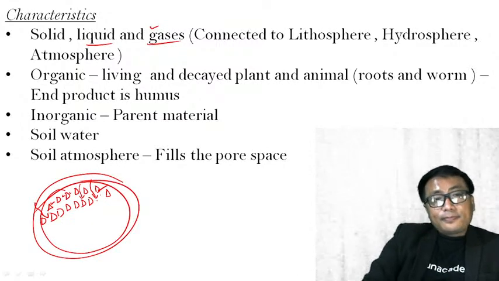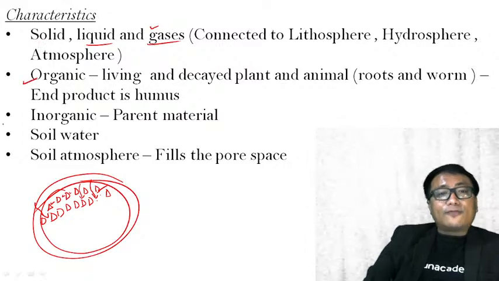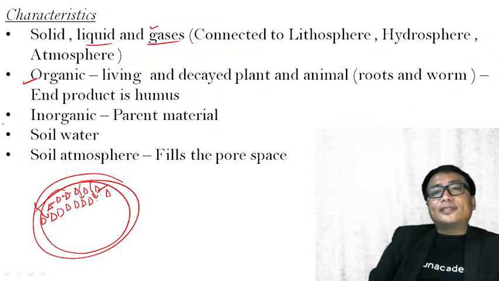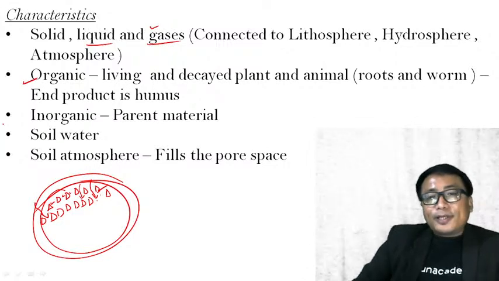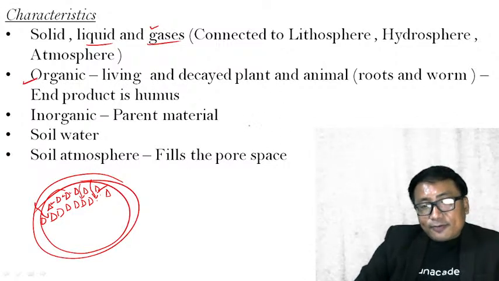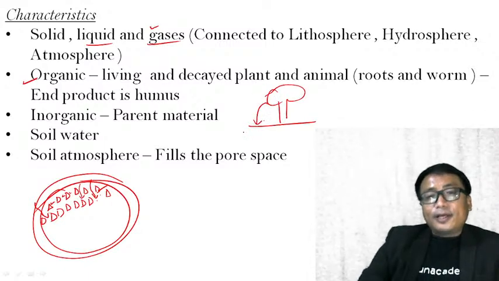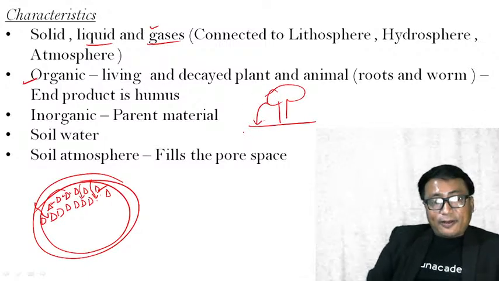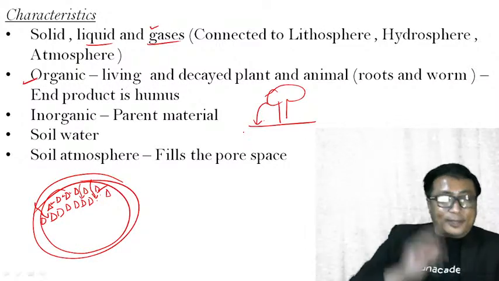Now, the soil also consists of organic matter, that is living and decayed plants and animals, roots and worms. That is the end product of humus. What is humus? If this is a soil and I have vegetation, the leaf will fall down, decompose and decay, finally turning into humus.